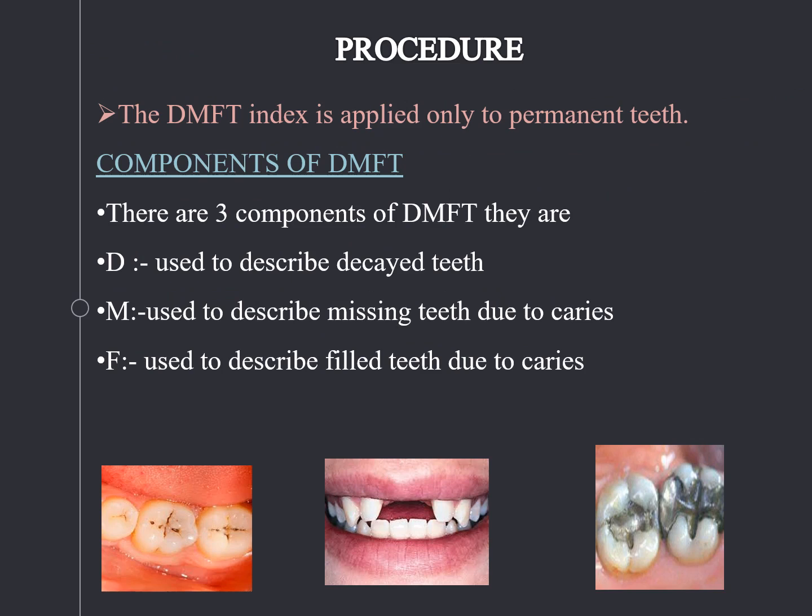What is the procedure? The DMFT index is applied only for permanent teeth. This is the first thing you should know. It was applied in 1938 for the identification of caries on permanent teeth. The components present in the DMFT are: D is for decay, M is for missing teeth due to caries, and F is for filled teeth due to caries. So, with the formation of caries, it is formulated as D, M, and F.